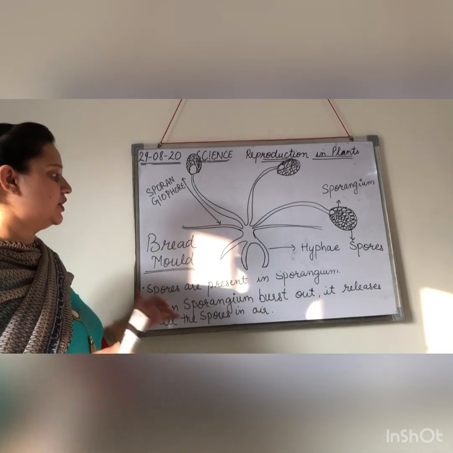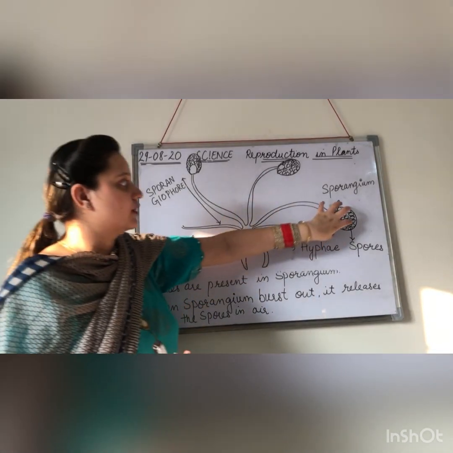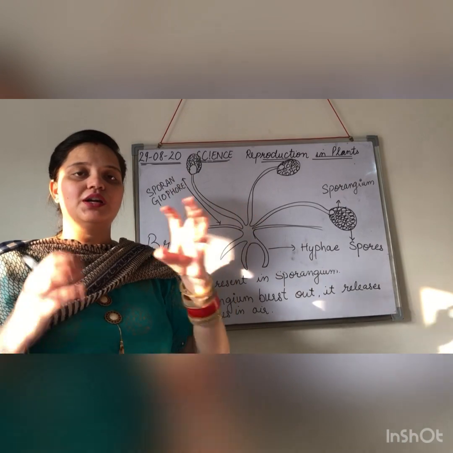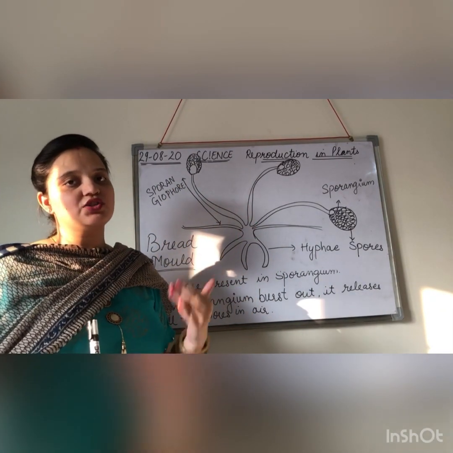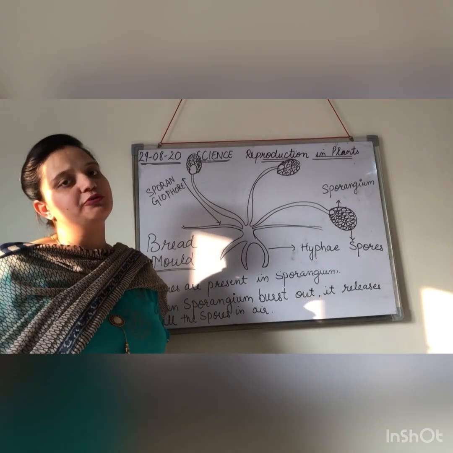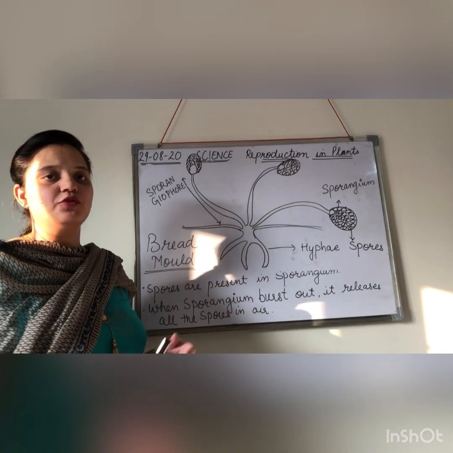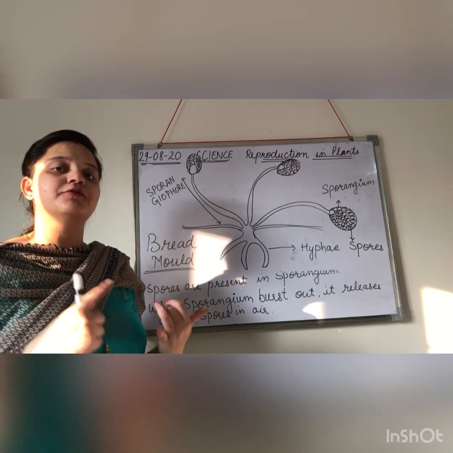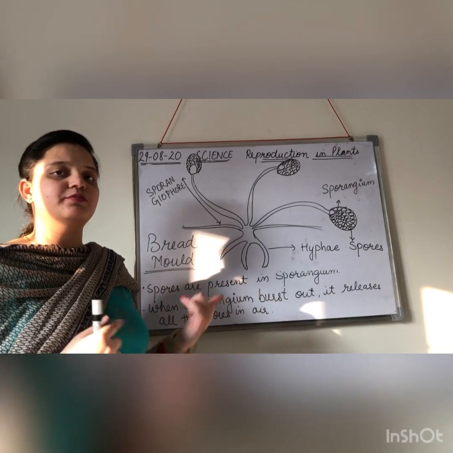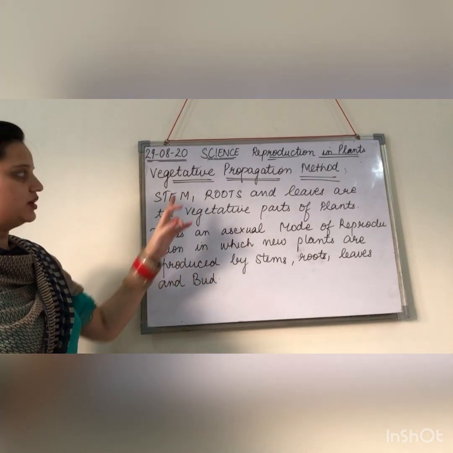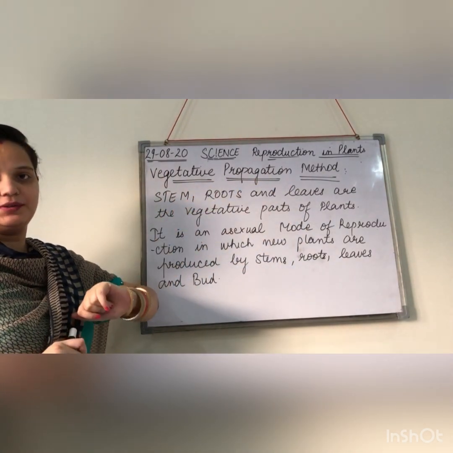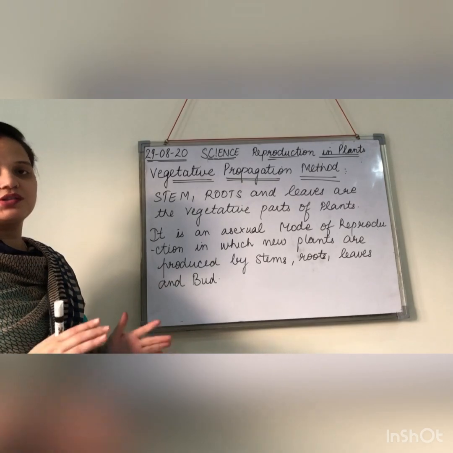When the sporangium bursts out, it releases all the spores in the air, and then these spores germinate and grow further. In this way spore formation takes place in case of ferns, mosses, and bread molds. Coming to the next mode of asexual reproduction, the last one is the vegetative propagation method. Now let us study what this method is.